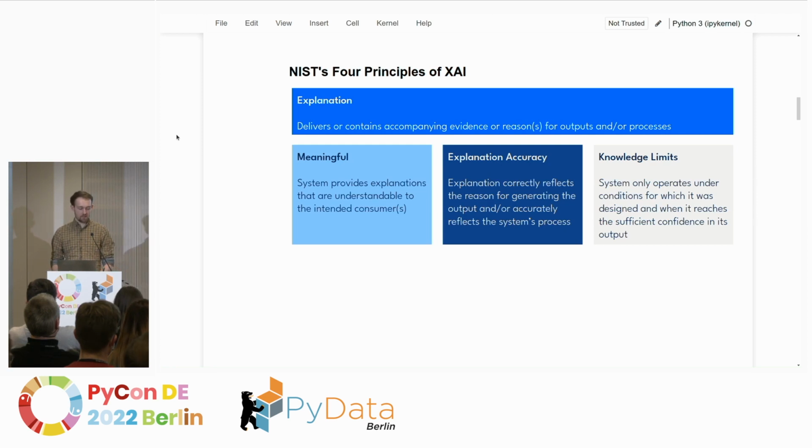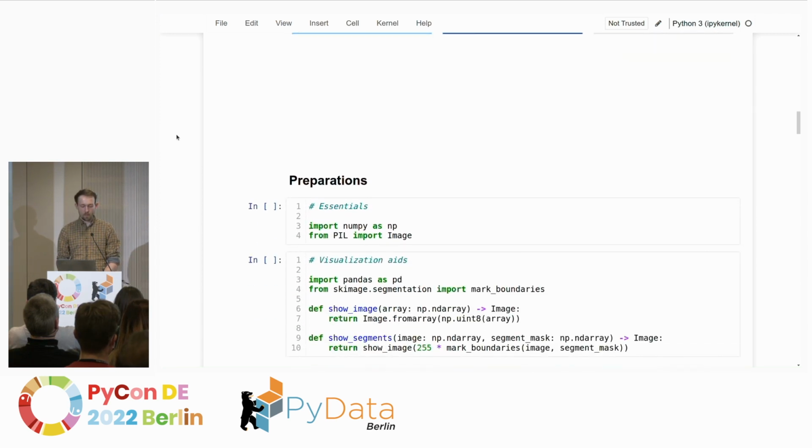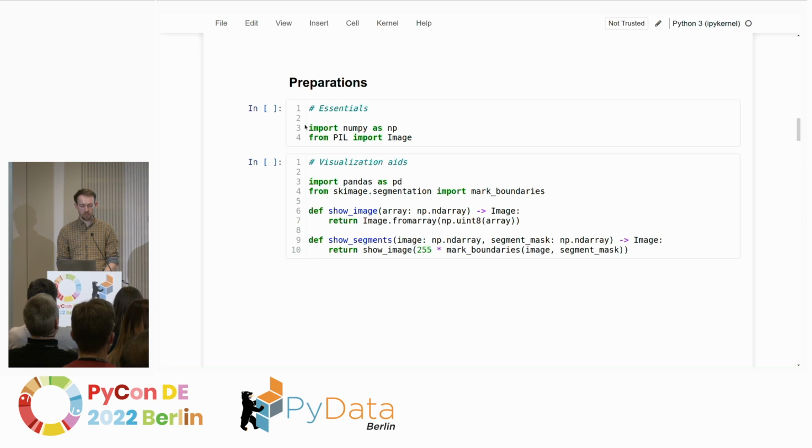And with that said, what I'm going to do for the remaining 20 minutes of my talk is show you how we can create such an explanation in the very particular example of an image classifier. And we do not need a lot to do that. The only things which I'm going to import at the start are NumPy and the Python image library, because we need to open some images and want to look at them.